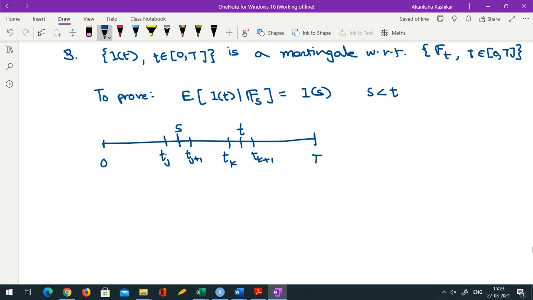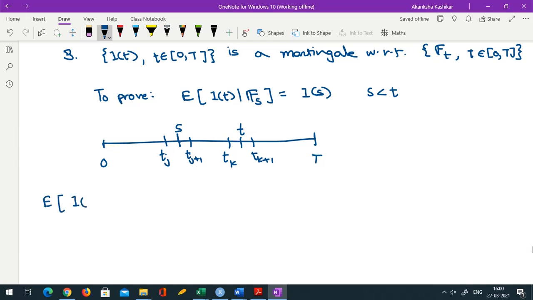I leave that as homework to you. I will prove this case here. I now want to compute the conditional expectation of It given Fs, and we have to prove it is equal to Is.